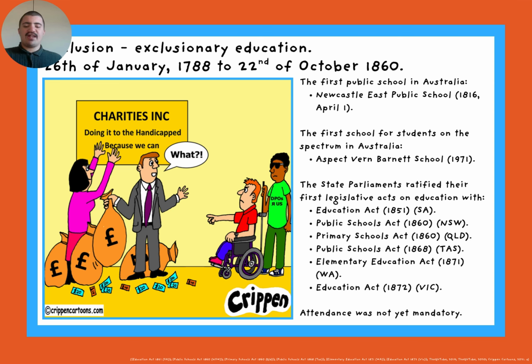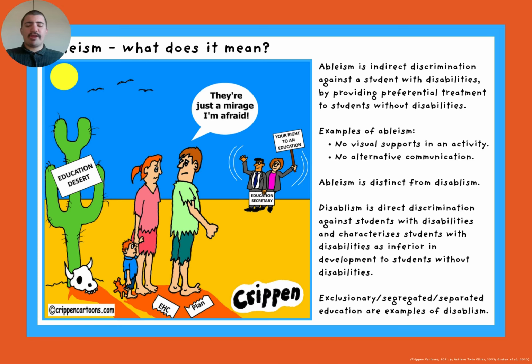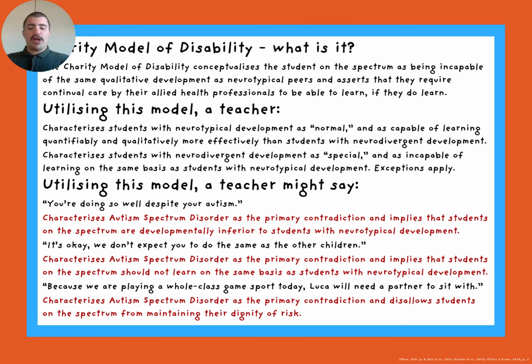Exclusionary education is actualized when students with disabilities cannot attend any schools. Ableism is indirect discrimination against a student with disabilities by providing preferential treatment to students without disabilities. The charity model of disability conceptualizes a student on the spectrum as being capable of the same qualitative development as neurotypical peers and asserts that they require continual care by their allied health professionals.